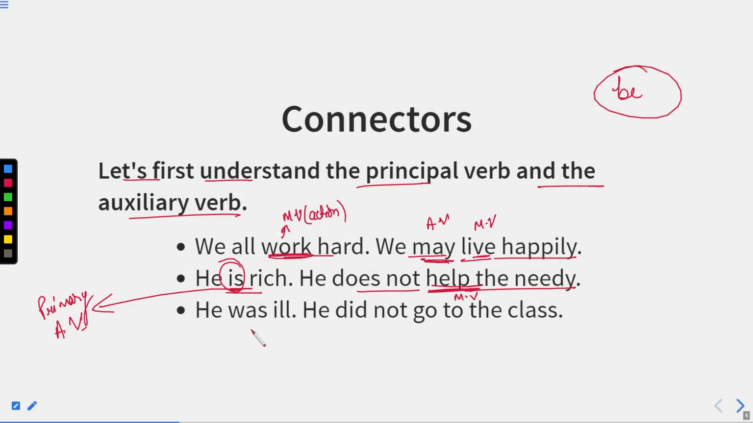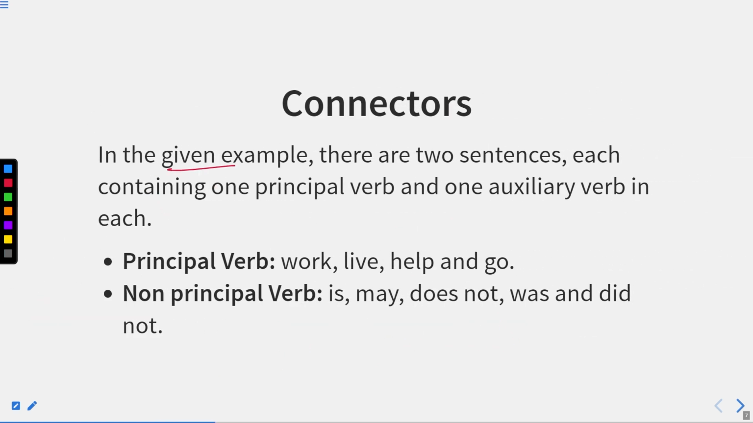Now, he was ill. He did not go to the class. Now, this go is actually the action, and if it is action, this is principal verb. Whereas was, though it is showing the state of being of someone, is a primary auxiliary verb. So if we want to classify this, in the given examples there are two sentences, each containing one principal verb and one auxiliary verb. What are the principal verbs in this? Work, live, help, and go. These are the principal verbs in the previous sentences that we have read.